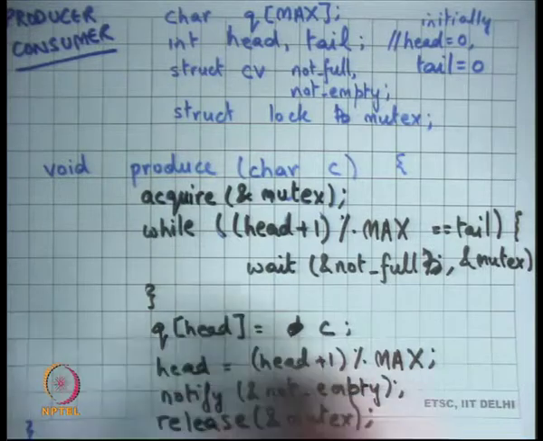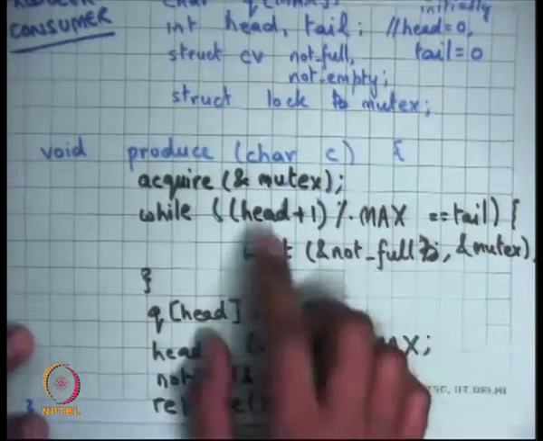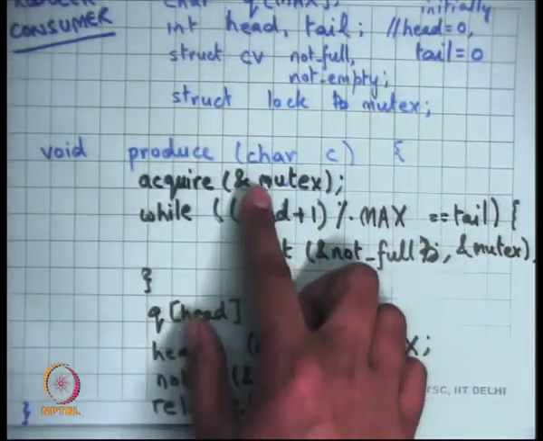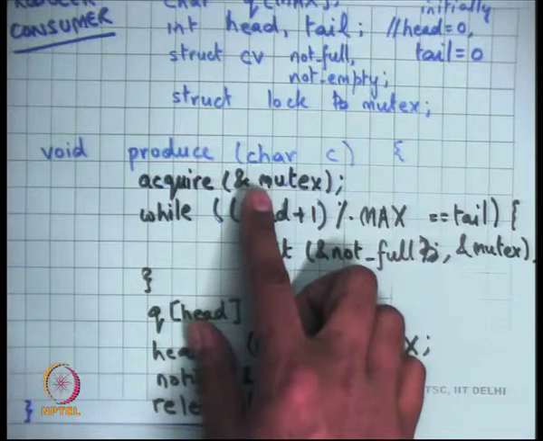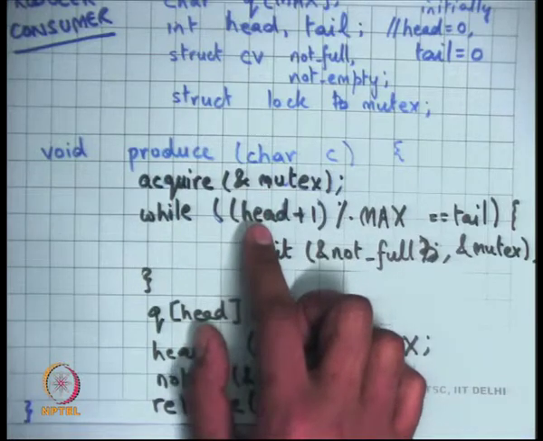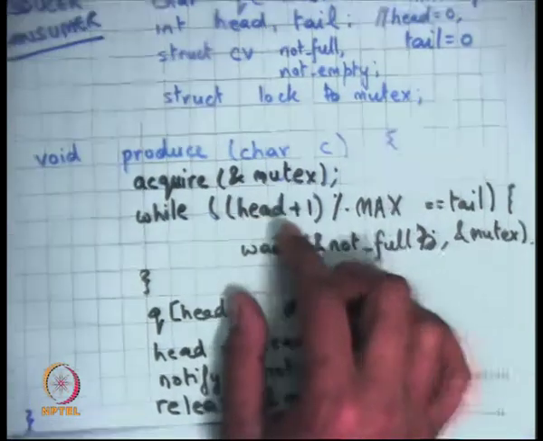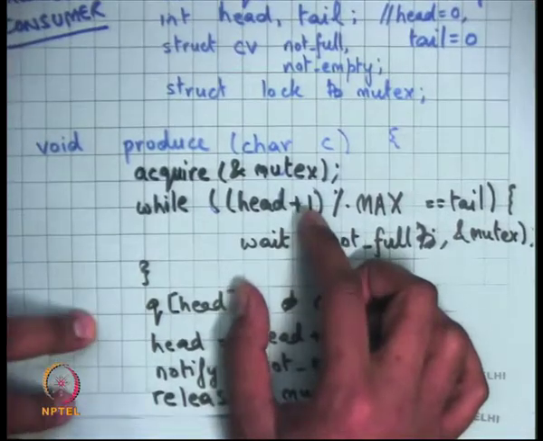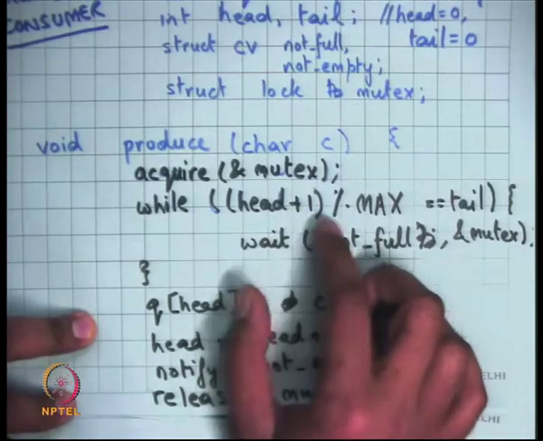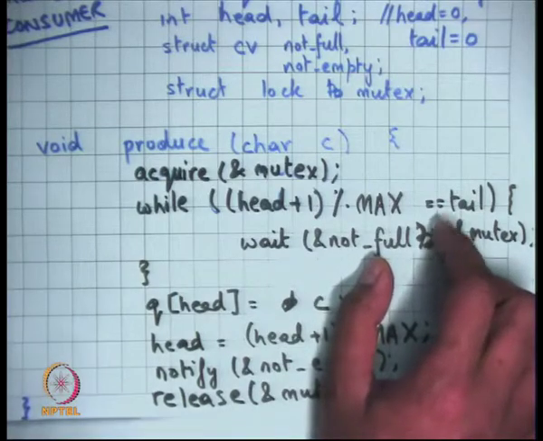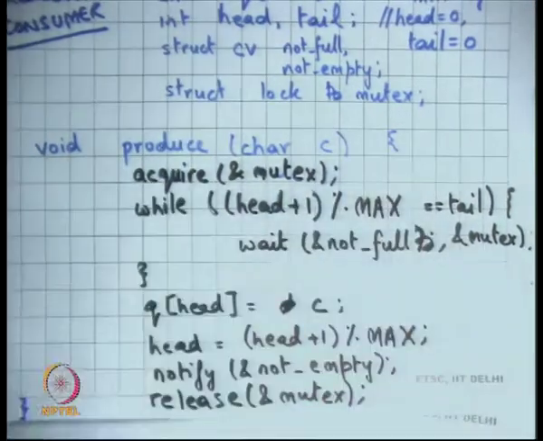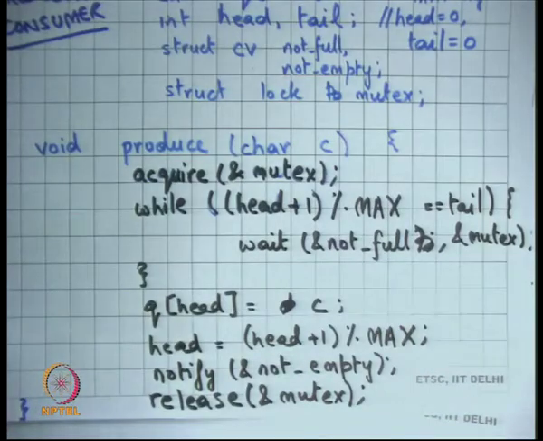All right. Okay, so let's see how a producer works. The producer needs to first acquire the lock, because it's going to read and write shared data. So it acquires the mutex, and then it checks whether the queue is full. In our case, because it's a circular buffer, checking if the queue is full involves checking if head plus 1 mod max is equal to tail. And notice, because I have the lock, I can do this without having to worry about concurrent changes or reads or writes to head at all, right?